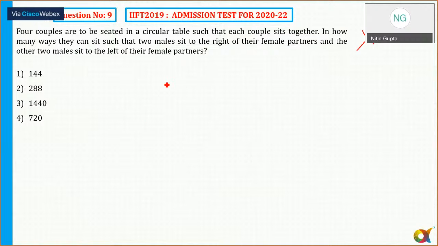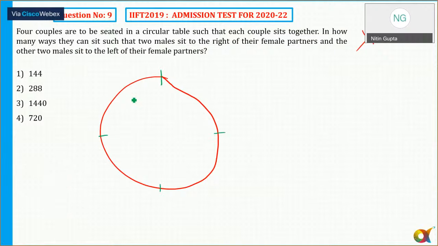It says 4 couples are to be seated in a circle. So there are 4 couples. In how many ways can they sit such that 2 males sit to the right of their female partner, and the other 2 males sit to the left of their female partner? Let's name the couples A, B, C and D, where the male and the female of each couple share the same letter.